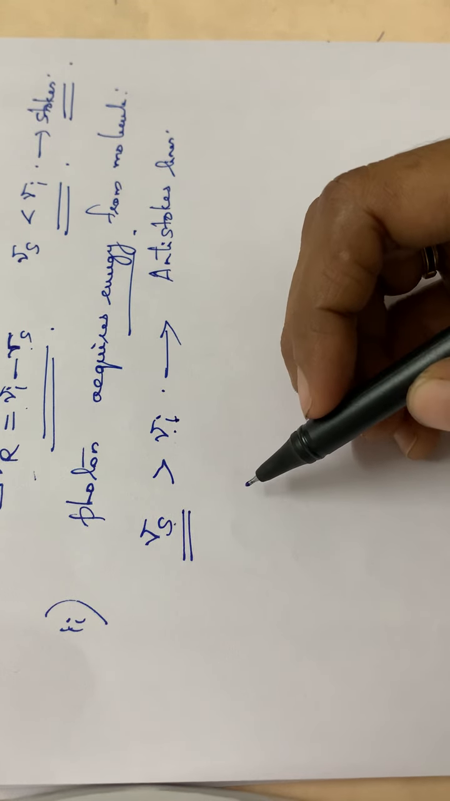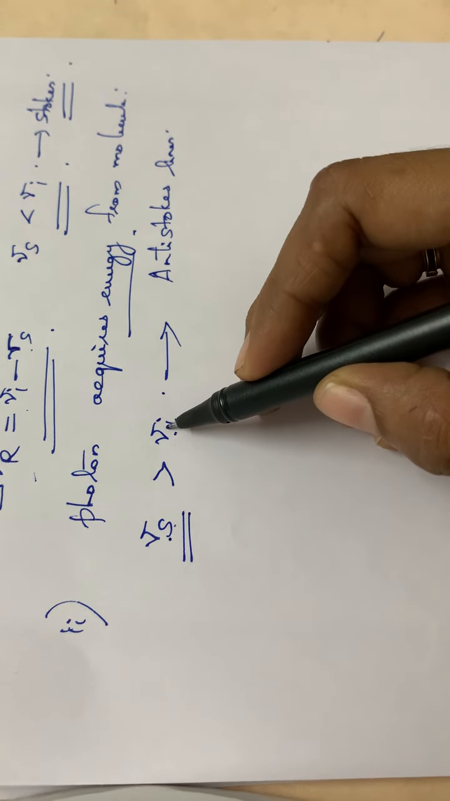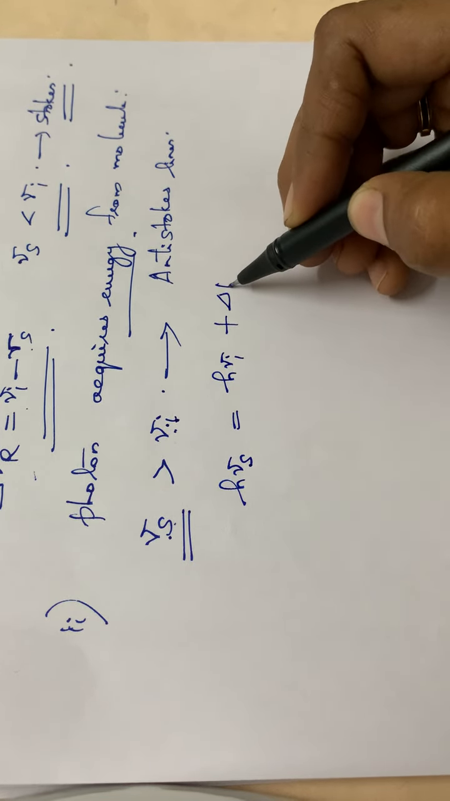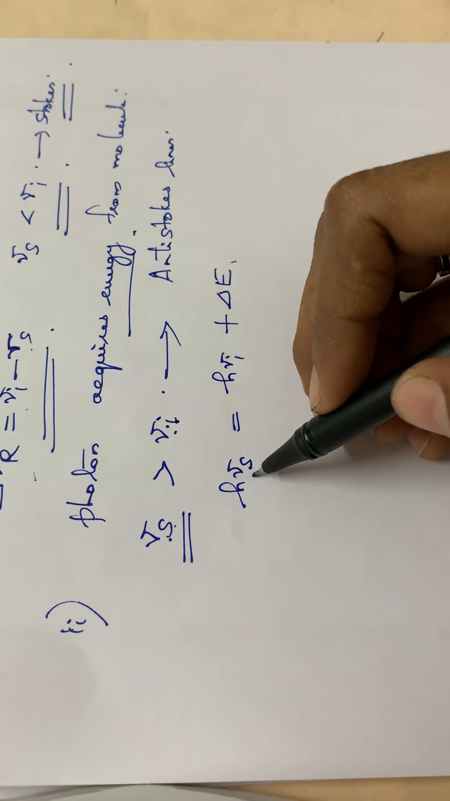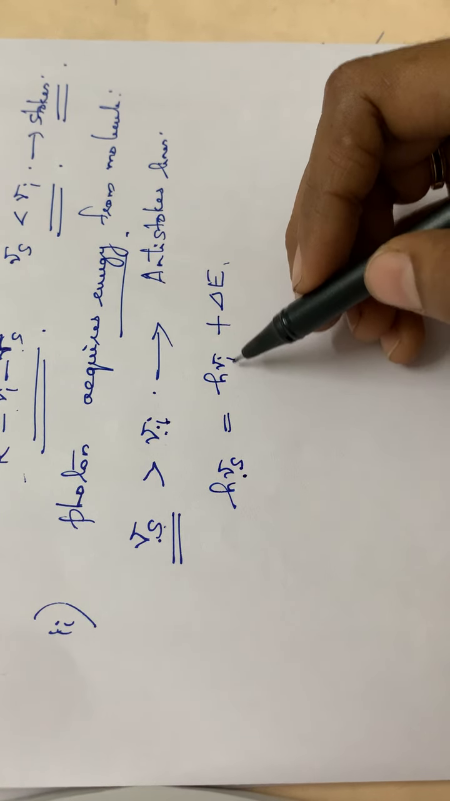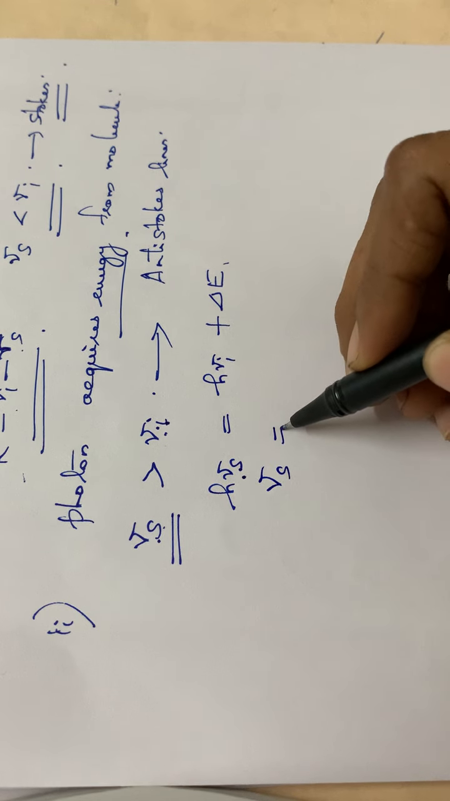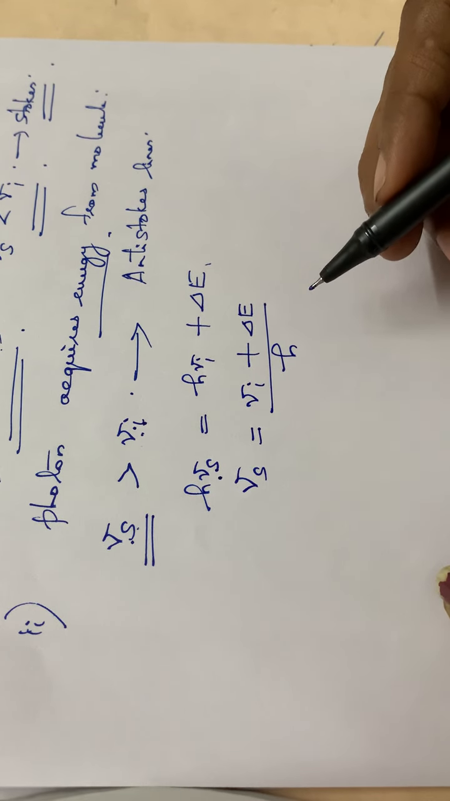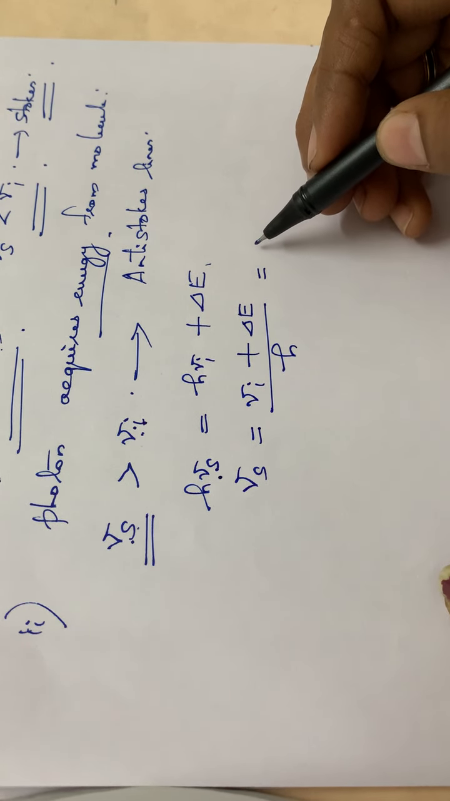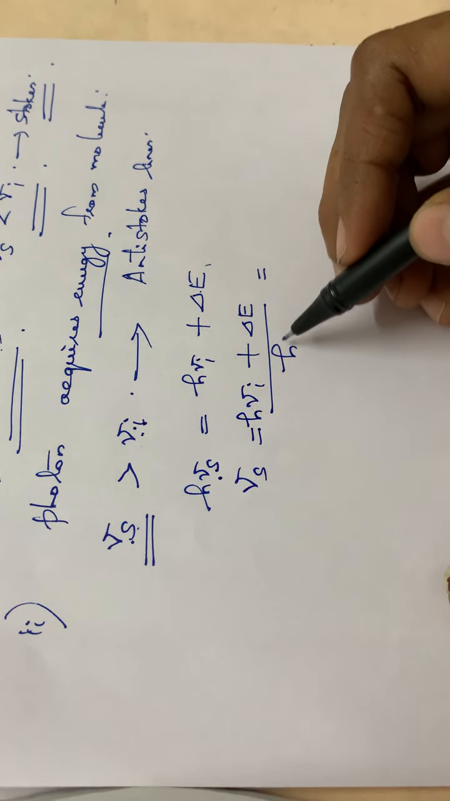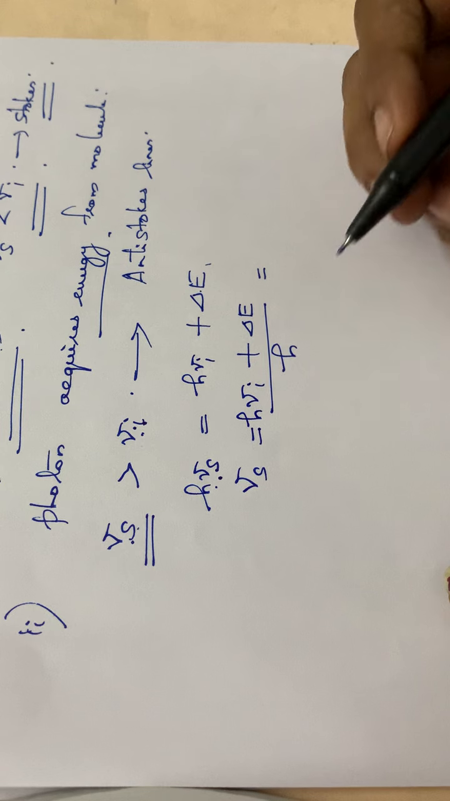h nu s is greater than h nu I. So h nu s will be equal to h nu I plus delta E. The sum of these two gives h nu s, and h nu s will be the bigger one. h nu s is equal to h nu I plus delta E, or nu s is equal to nu I plus delta E divided by h. Okay, we can divide by this h, taking this h to the right side.